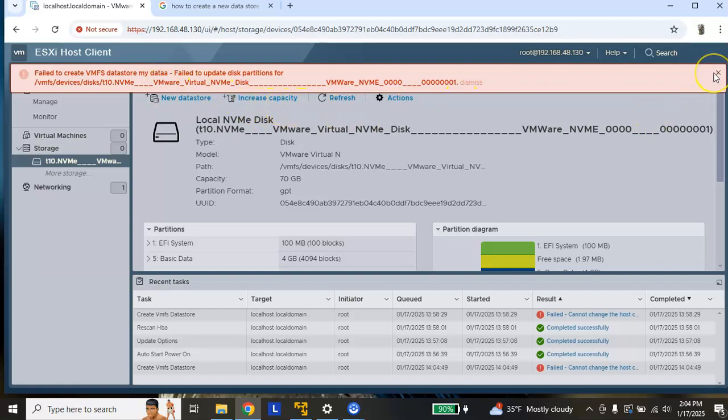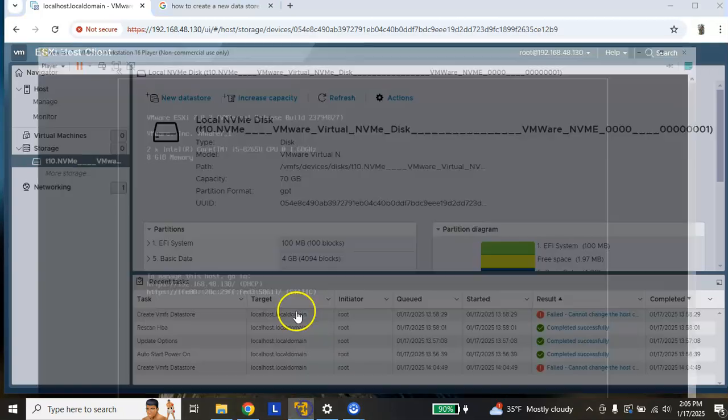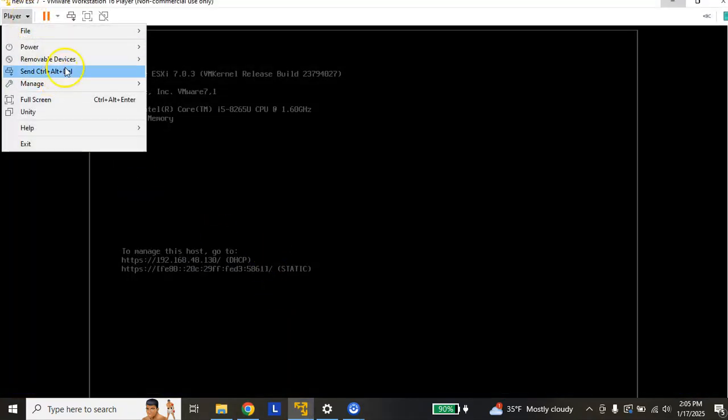So how do you make sure that while working on your demonstrations or on the test lab, you can perform all the activities that we are going to do in the future? The basic simple solution for that is to just go to your VMware Player.